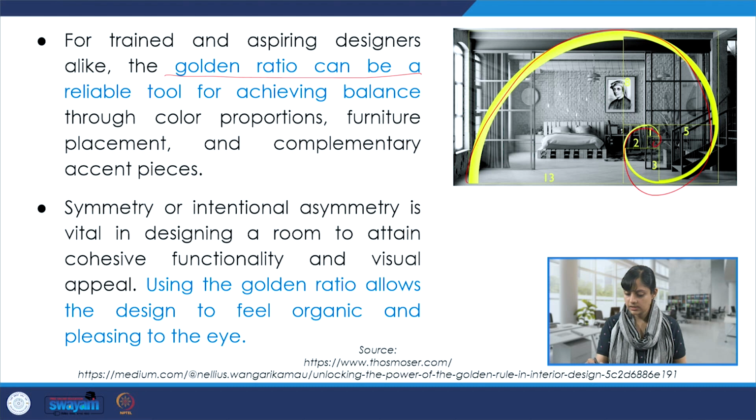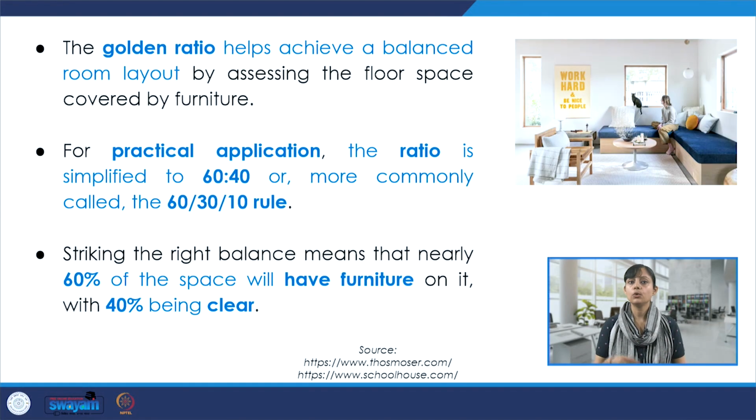And here if we see, there is this ratio that has been achieved, which is the golden ratio, how proportionately these elements are put together to achieve this overall balance. So using the golden ratio allows the design to feel organic and pleasing to the eye, of course, while keeping in mind the overall balance and proportion. The golden ratio helps achieve a balanced room layout.